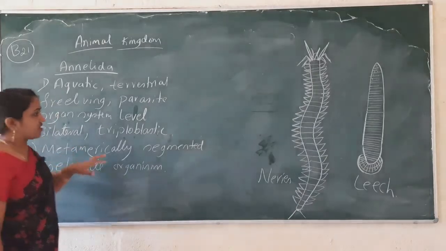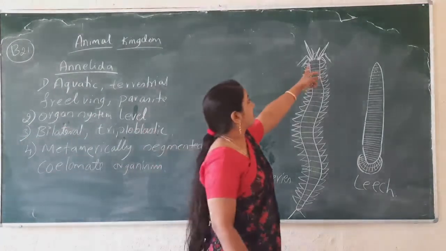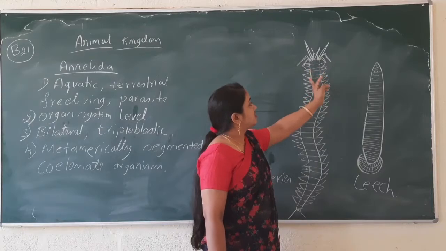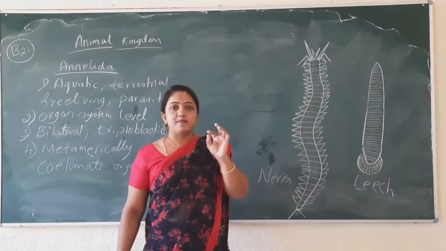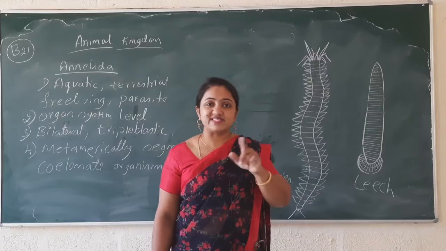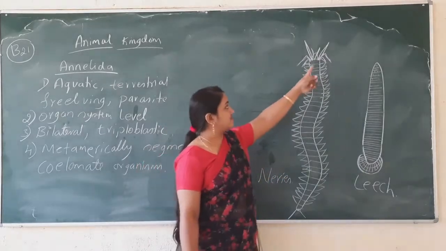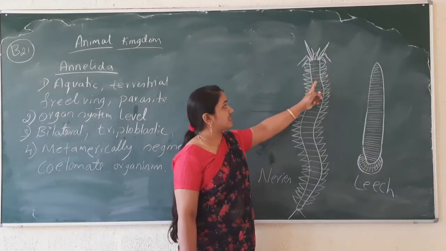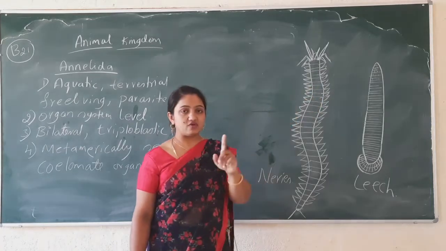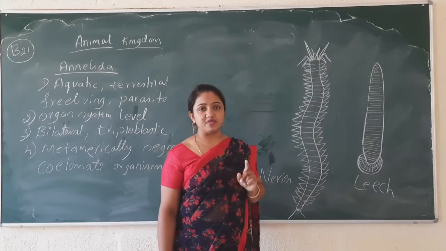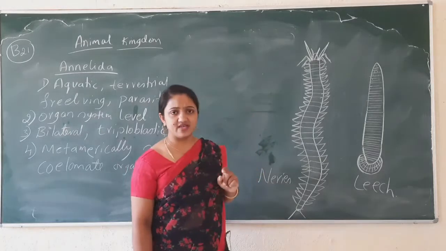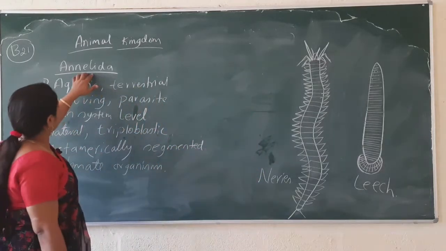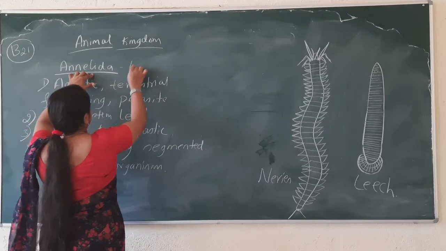And then you can see the lines over there, on the body. These lines represent the metameres, the segments. In common language we can call it a segment, but they are known as metameres. That's why the phylum is known as Annelida.